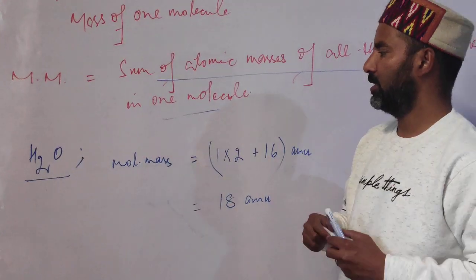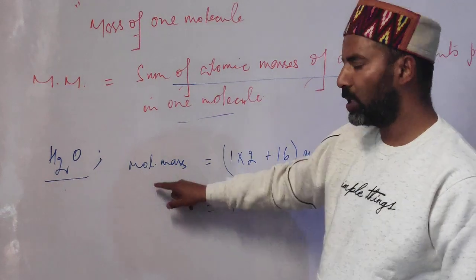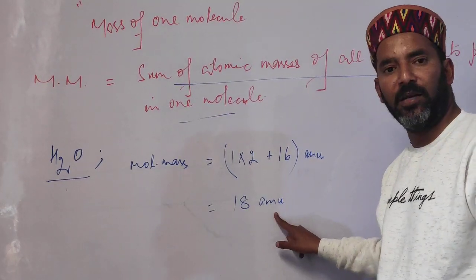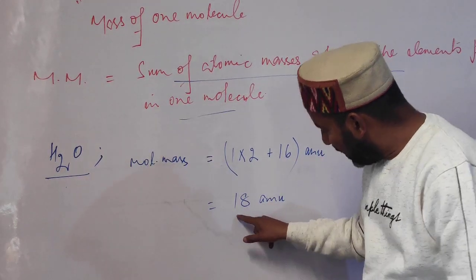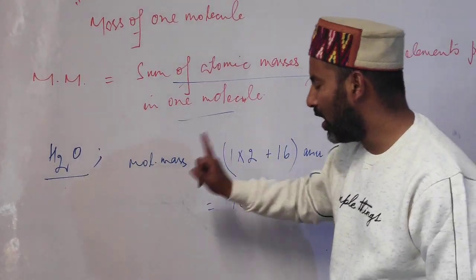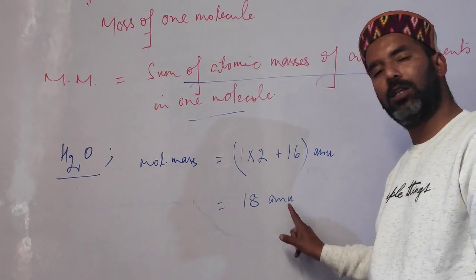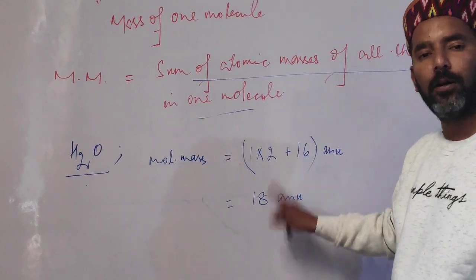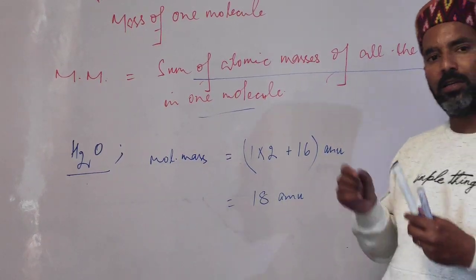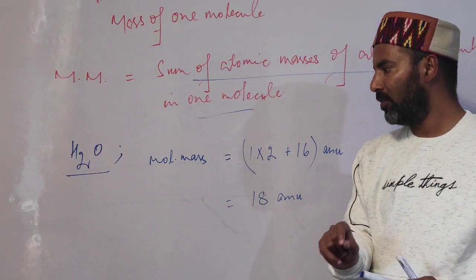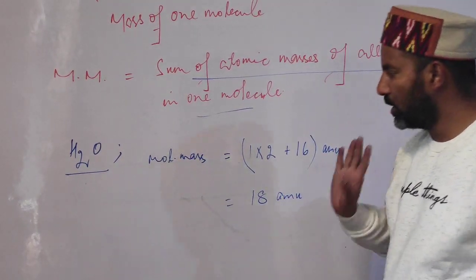Now students, see this, like atomic mass, molecular mass is also expressed in AMU, and 18 AMU means that a molecule of water is 18 times heavier than 1/12 of the mass of a carbon atom. So that means molecular mass is also relative. Why relative? Because atomic mass is relative. So this is molecular mass.